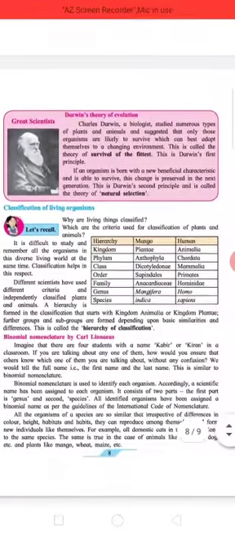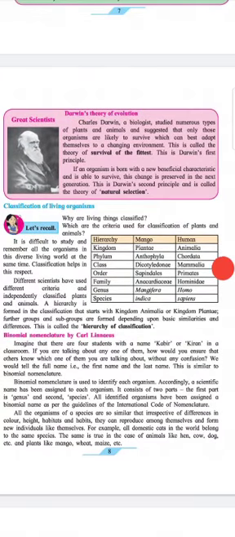Second box: Darwin's theory of evolution. Charles Darwin, a biologist, studied numerous types of plants and animals and suggested that only those organisms are likely to survive which can best adapt themselves to a changing environment. This is called the theory of survival of the fittest. This is Darwin's first principle. If an organism is born with a new beneficial characteristic and is able to survive, this change is preserved in the next generation. This is Darwin's second principle and is called natural selection.